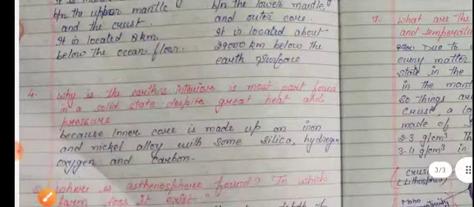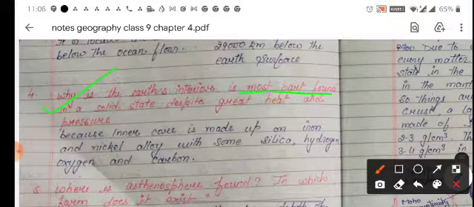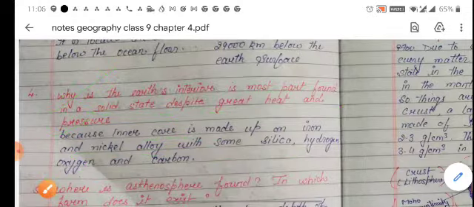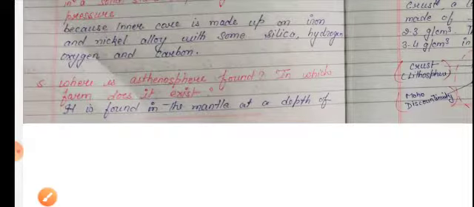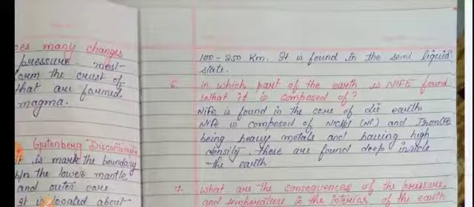Now the fourth question: why is most of the Earth's interior found in a solid state despite great heat and pressure? Because the inner core is made up of iron and nickel along with some silica, hydrogen, oxygen and carbon. The next: where is the asthenosphere found and in which form does it exist? The answer: it is found in the mantle at a depth of 100 to 250 kilometers. It is found in a semi-liquid state.